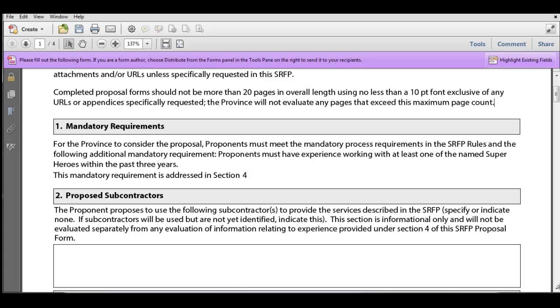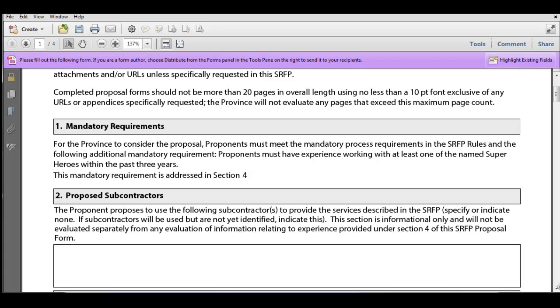An example of this might be a mandatory requirement for all proponents to have a valid certification of some type. In that case, rather than the SRFP Appendix A saying that the mandatory requirement is addressed in another section, it's going to be addressed right here. So the mandatory will be spelled out for you, and there will be instructions on how you meet it. If certification, as our example, was a mandatory requirement, then the SRFP Appendix A is going to be telling you how it is that you demonstrate you've met it.